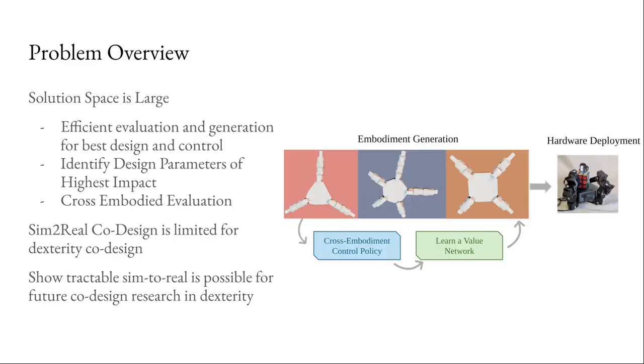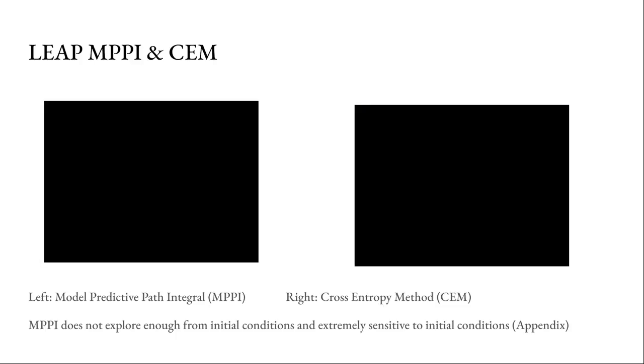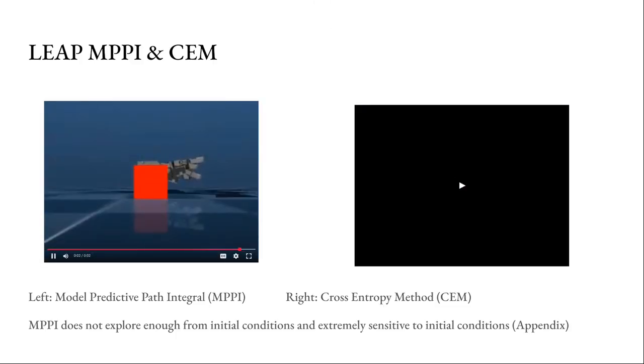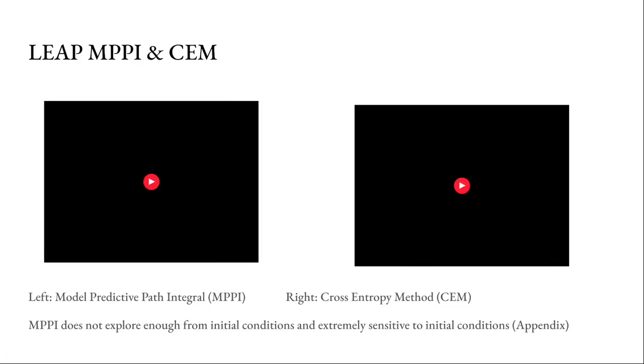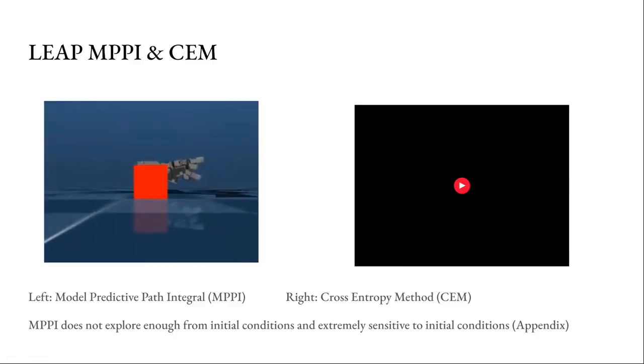We overcome this scalability barrier with a morphology-conditioned, cross-embodied policy and a modular, physically realistic hardware platform that enables rapid design-to-real-world deployment. Since the solution space for both control and design is large, prior co-design approaches have often focused only on locomotion in simulation with fast controllers. However, these control methods, such as model predictive path integral and cross-entropy model control, do not work well for long-horizon, complex manipulation tasks. However, generating one design and deploying PPO alone is not tractable.